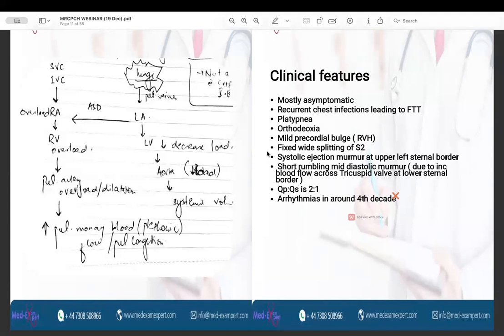So in ventricular septal defect, we know that there can be features of congestive heart failure. So in order to treat the symptoms of congestive heart failure, and in order to improve the overall function of the heart, digoxin is given when other drugs are not working. I hope this is clear now.